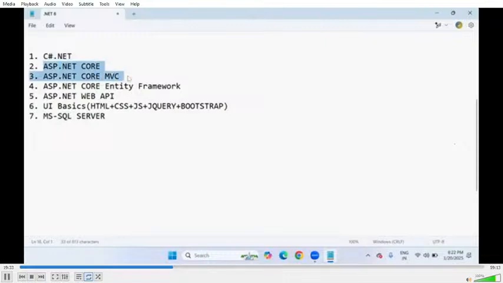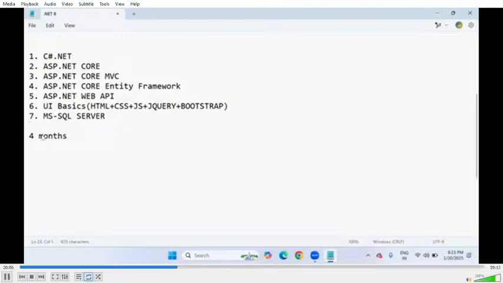ASP.NET web development with MVC architecture, Entity Framework architecture, Web API, everything, including UI technology design, that is HTML, CSS, JavaScript, jQuery, Bootstrap. To cover all these topics with detailed lectures, detailed coding, and complete PDF documentation, which I'm going to send to you, the total duration of this course is a minimum of 4 months, maximum 4.5 months.